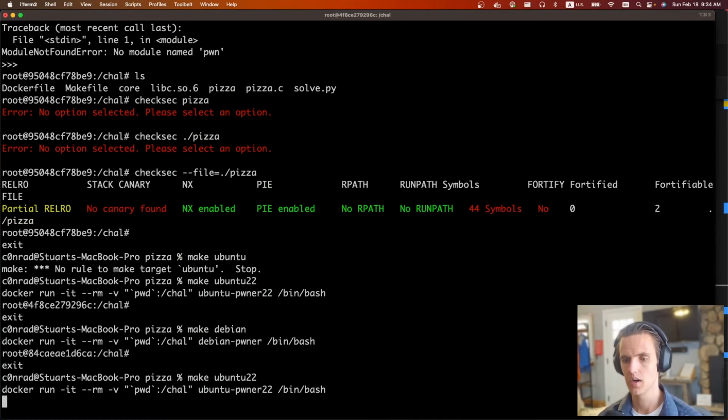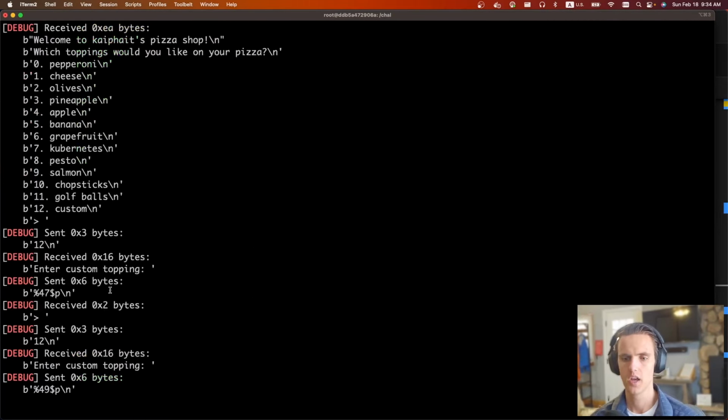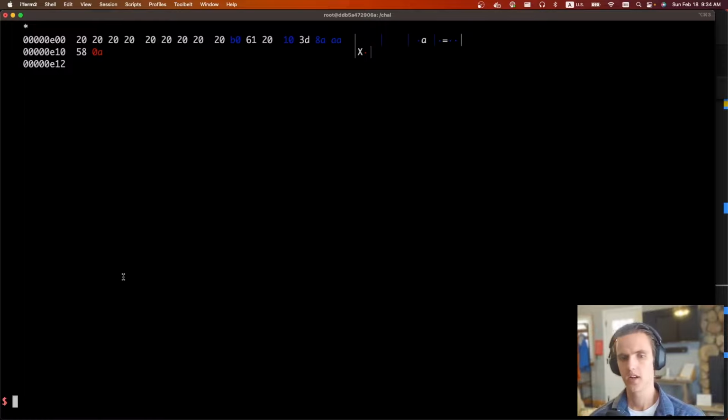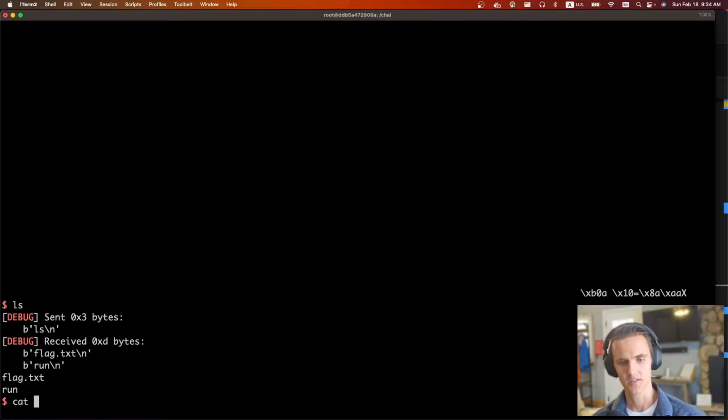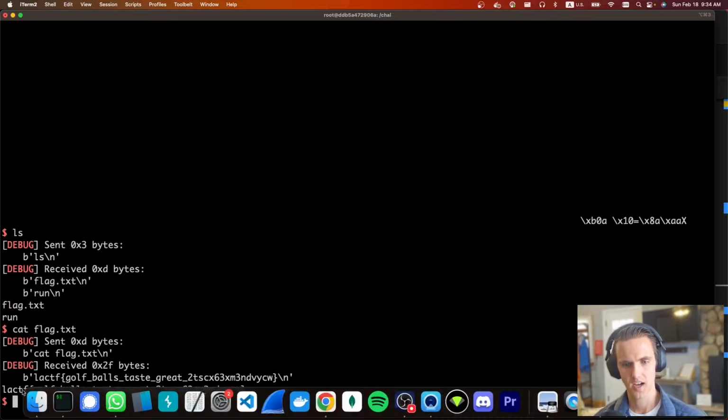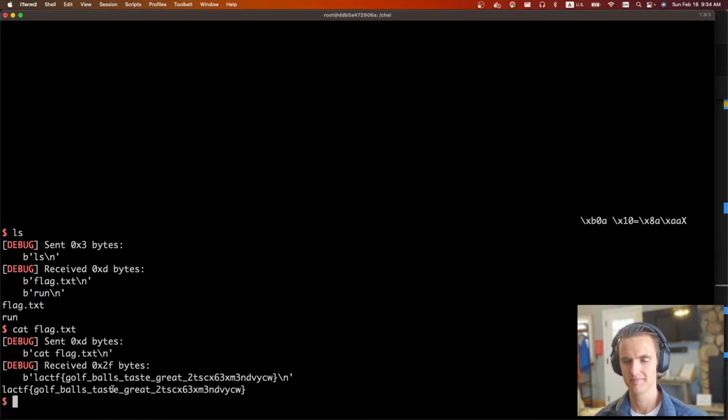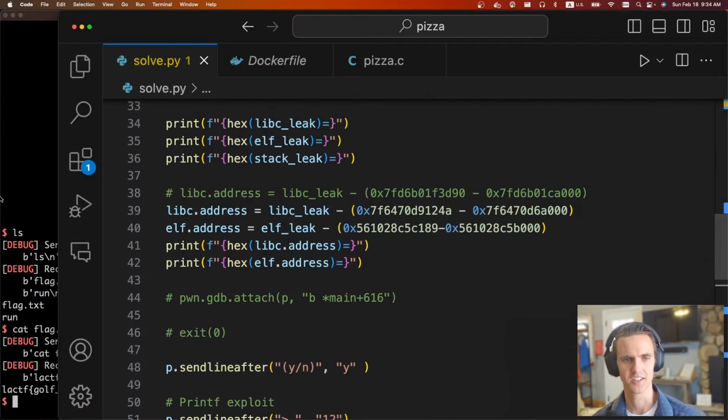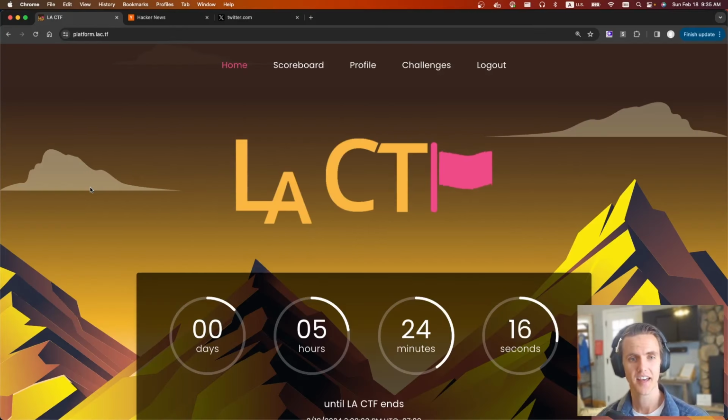So python3 solve.py. We're going to do all of our printf stuff, and we run ls, and we got shell. So cat flag.txt: LACTF golf balls taste great. There was a golf ball topping in the challenge, that's why. But anyways, fun challenge. And that is all the challenges I was able to solve. Very fun CTF, had a good time.